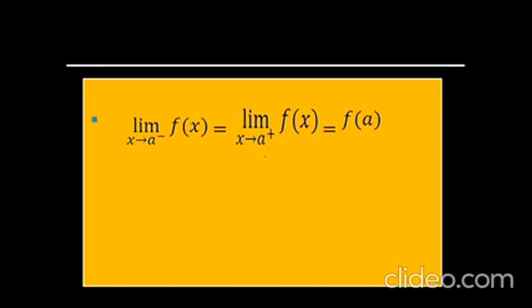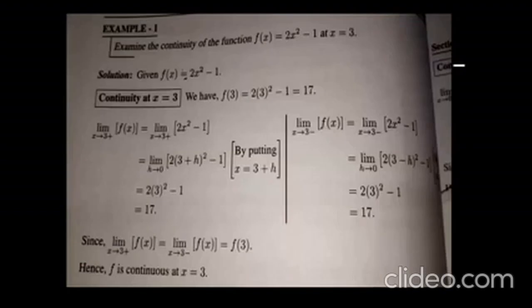So look at this question. It is given: examine the continuity of the function f(x) = 2x² − 1 at x = 3. First of all, we have to find the value of the function at x = 3.